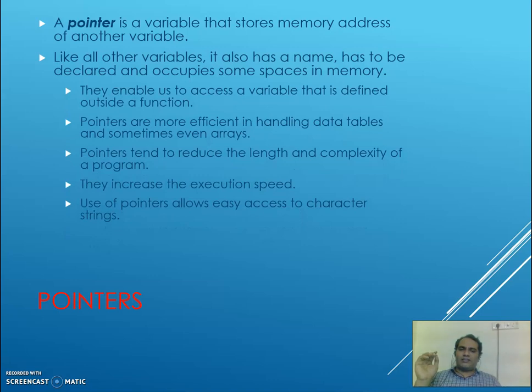They enable us to access a variable that is defined outside a function. Now this is what happens, because the variable that I am passing is not actually defined in the function, but I am able to access it. How? Because that address is directly available to me. Now it's a very typical case I need to take care of. The address of the variable which is defined in the function, if I am passing it to some other function, what happens to it when this function gets closed? So that's a big complicated issue which needs to be understood, right? Basically they enable us to access a variable that is defined outside a function.